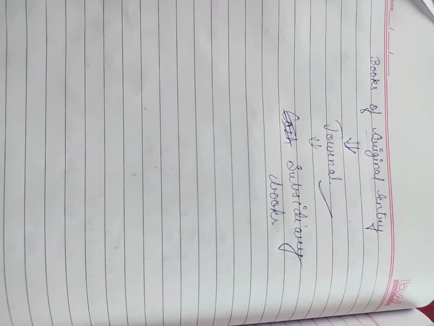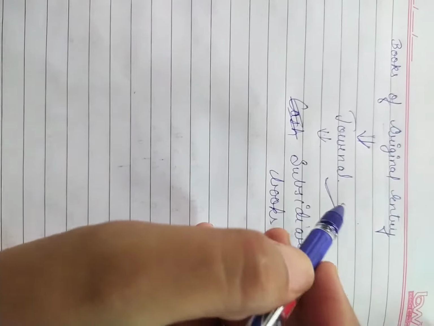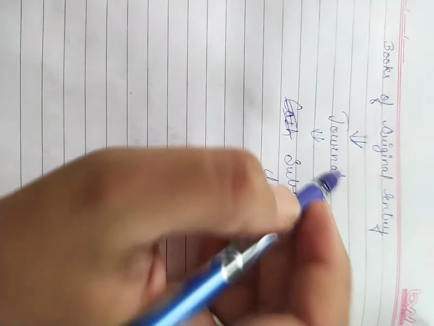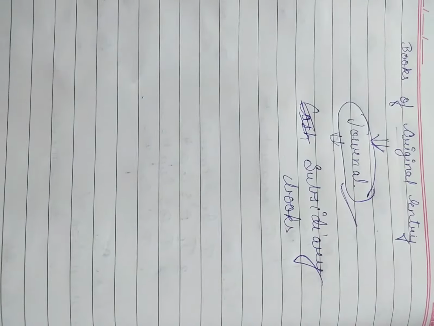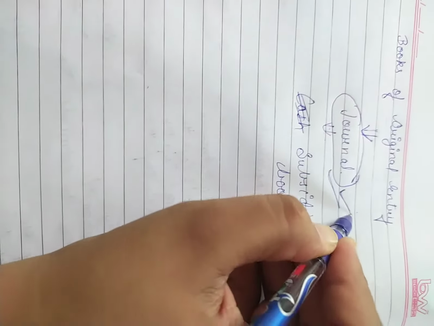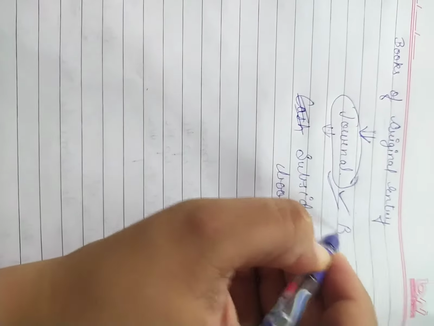See, students, when the size of a business is a small one, it may be possible to enter each and every transaction in the book of journal. It means whenever our business is not enlarged, then we can do each and every transaction in our journal book.